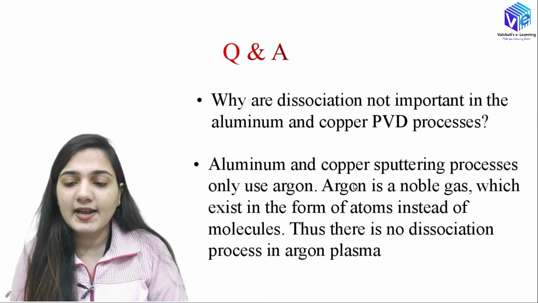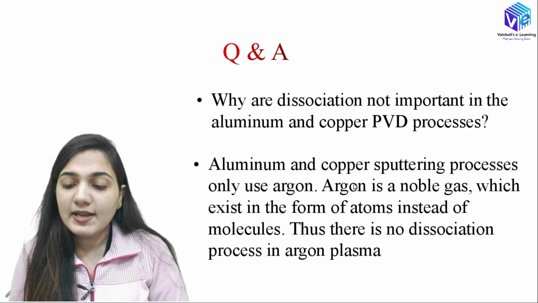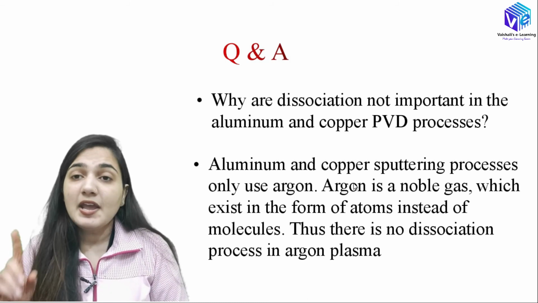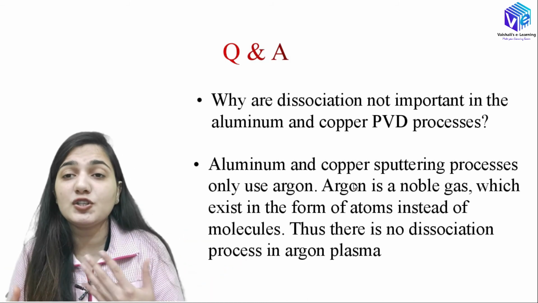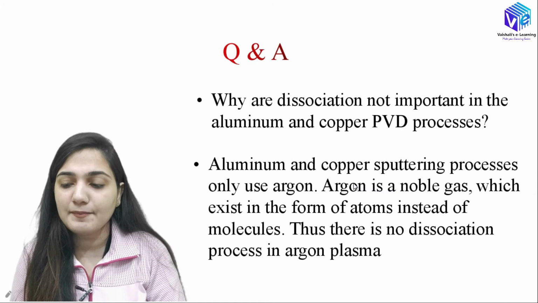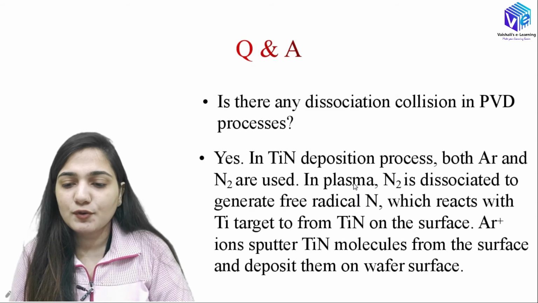Now a question can arise: why is dissociation not important in the aluminium and copper PVD process? When we have physical vapor deposition of aluminium and copper, we use only argon, which is a noble gas that exists in the form of atoms. If I have argon, we don't have any molecules. Dissociation will happen only when we have molecules. So there is no dissociation happening, because in the sputtering process we are using the argon plasma.